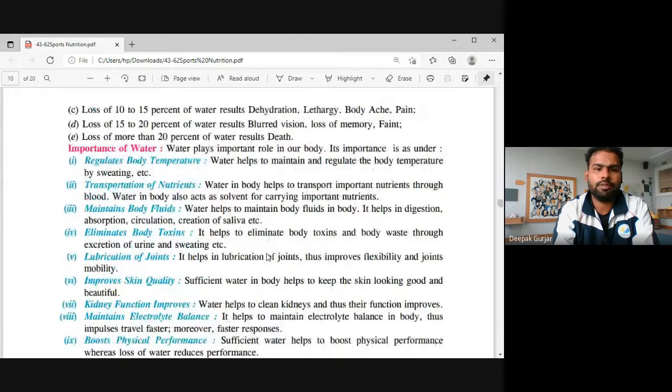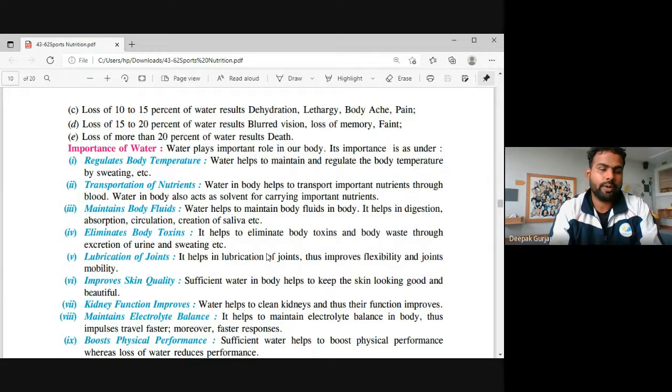Loss of 10 to 15% of water results in dehydration, lethargy, body ache and pain. Loss of 15 to 20% of water results in blurred vision, loss of memory, fainting, etc. Loss of more than 20% of water can lead to death of a person too. Right? So water plays a very, very important role in providing nutrition, maintaining your body fluid, etc.